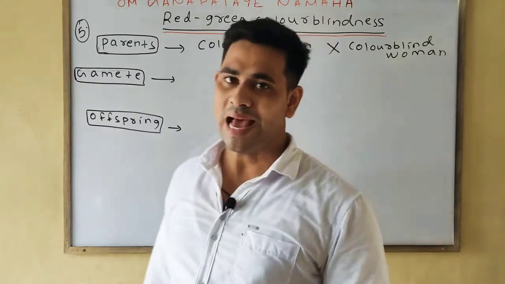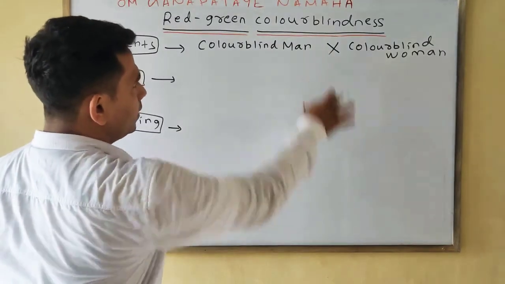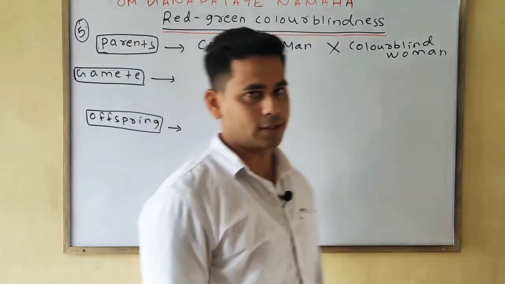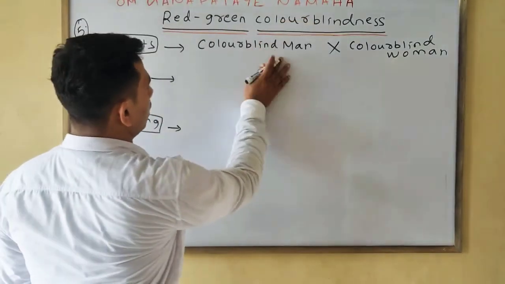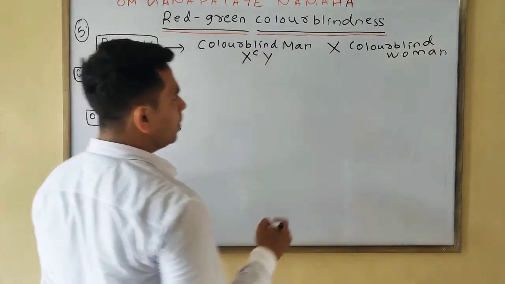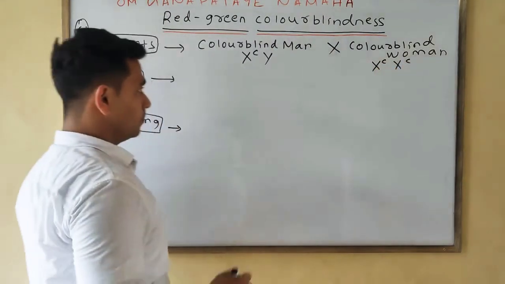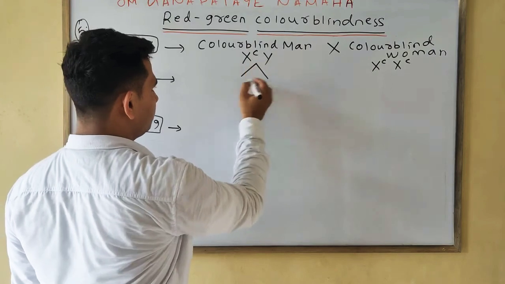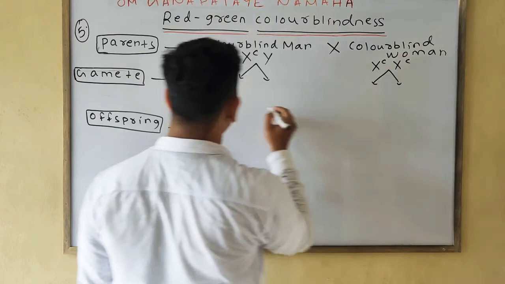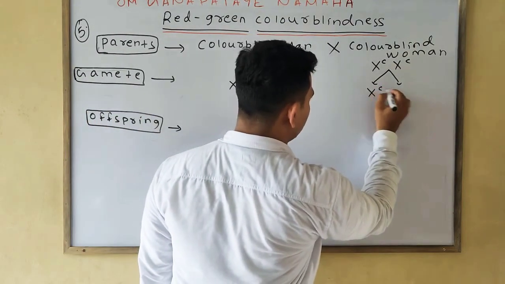Students, your last case in the red-green color blindness, that is your colorblind man when marries the colorblind woman, means both the partners are affected with the colorblind. So colorblind man means we will write simply XcY. Colorblind woman means simply we will write XcXc. Okay. Gamete formation. This one is your Xc, this one is your Y, this one is your Xc, this one is your Xc.